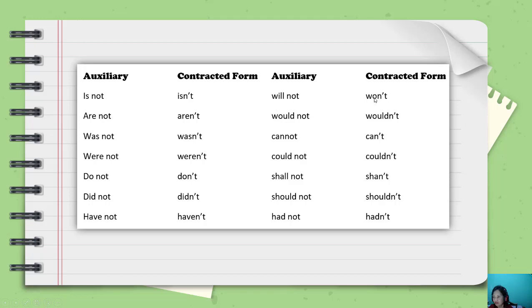And then will not becomes won't, and would not becomes wouldn't, sorry. Cannot, can't. Could not, couldn't. Shall not, shan't. Be careful, it is the same as this, difficult. Will not becomes won't. And then shall not becomes shan't. Should not becomes shouldn't. Actually, still one more, sorry that I left it out. That is must not.